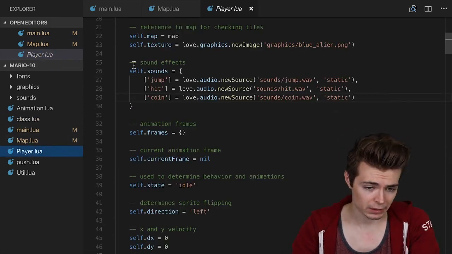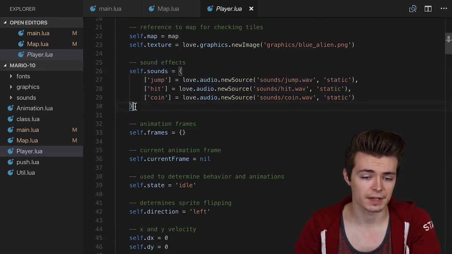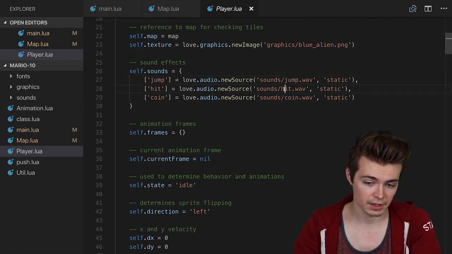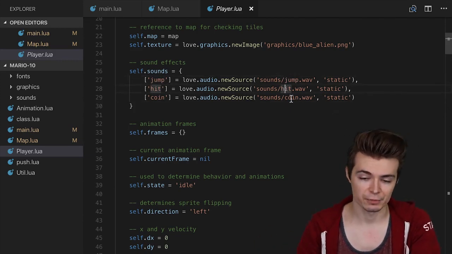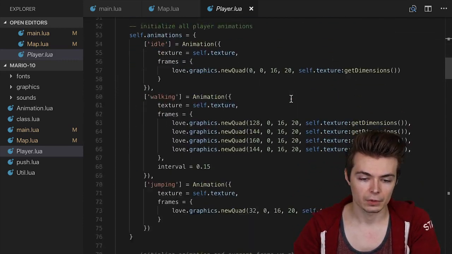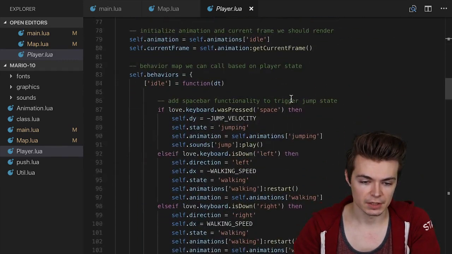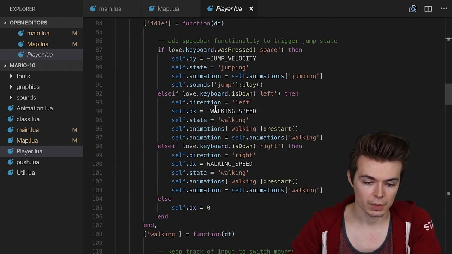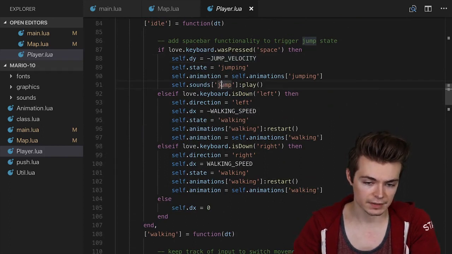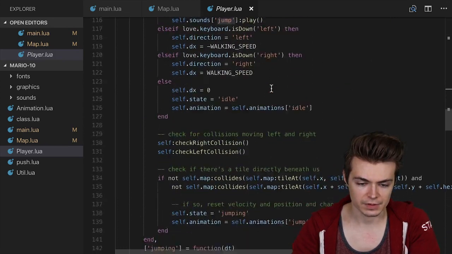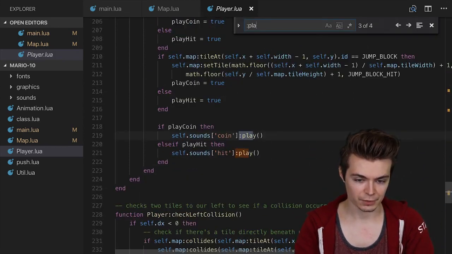Now, we also wanted to add some sound effects to the game. So over in the player class, I went ahead and created a table called self.sounds with a jump, hit, and coin sound. I used BFXR to generate these sound effects, as we saw at the end of Pong. And if we go over to, let's say, the idle state, and we go to jumping, if you press the space bar and we activate our jump, you can see that I'm calling the jump sound here with :play.